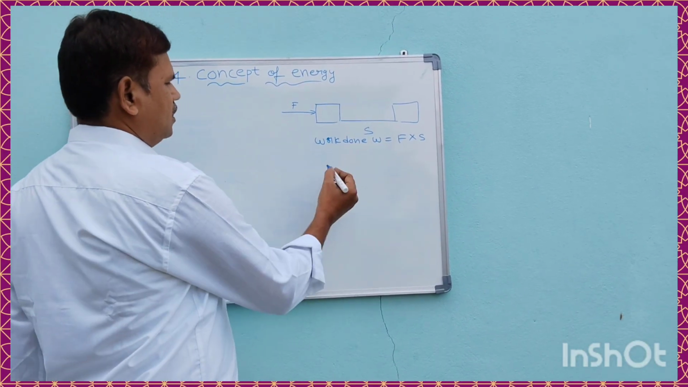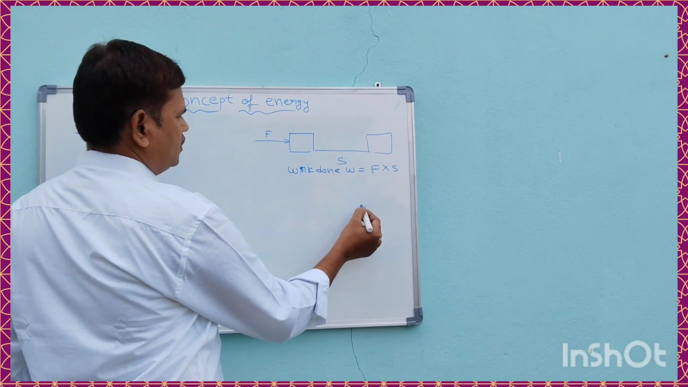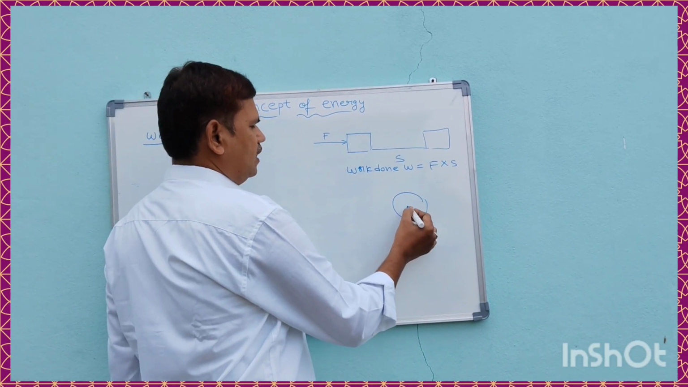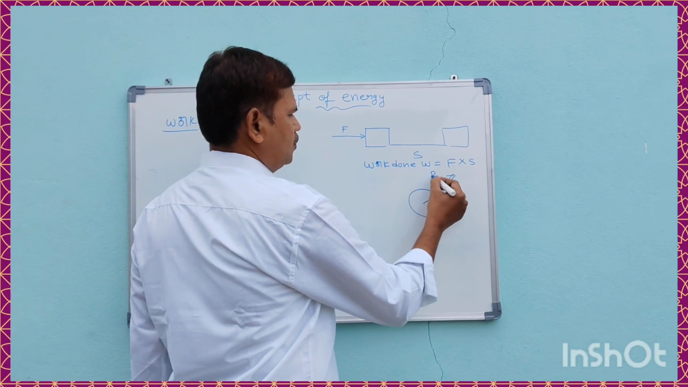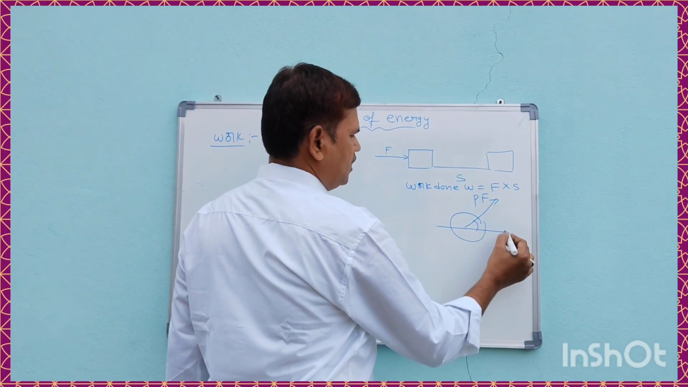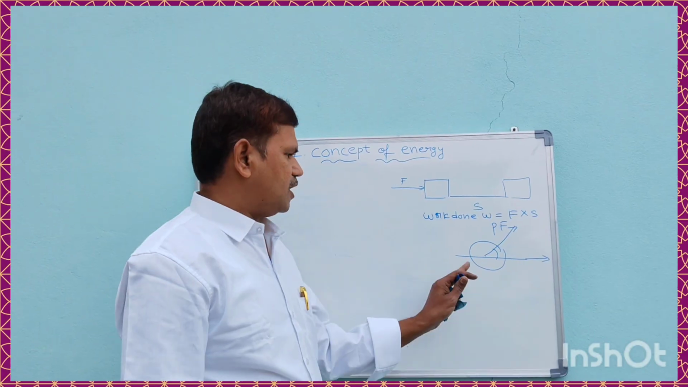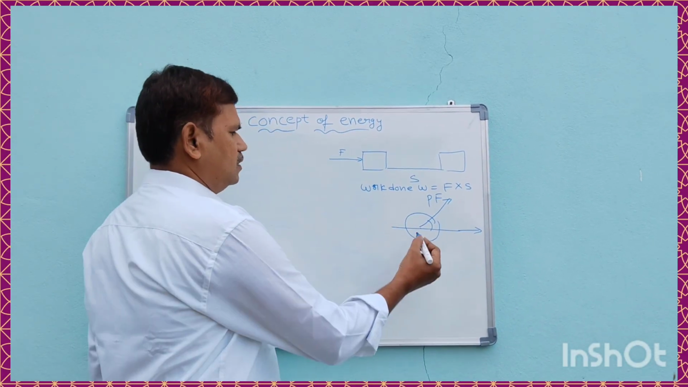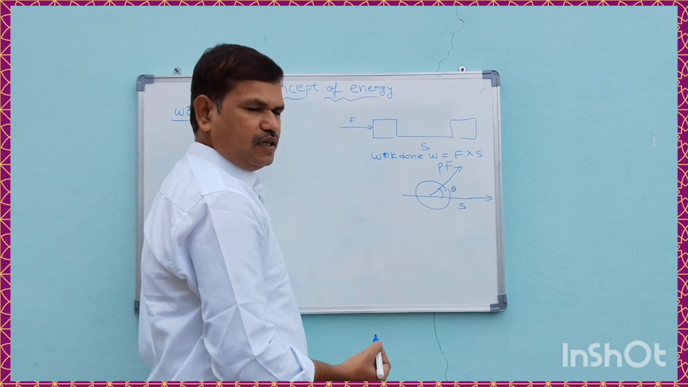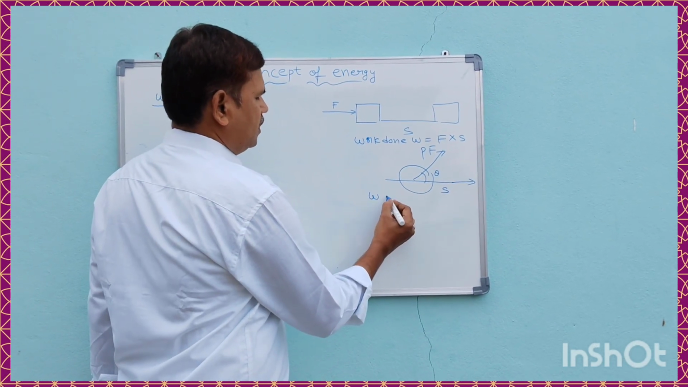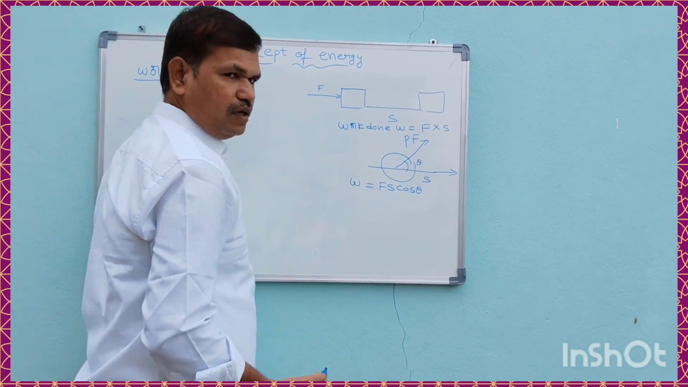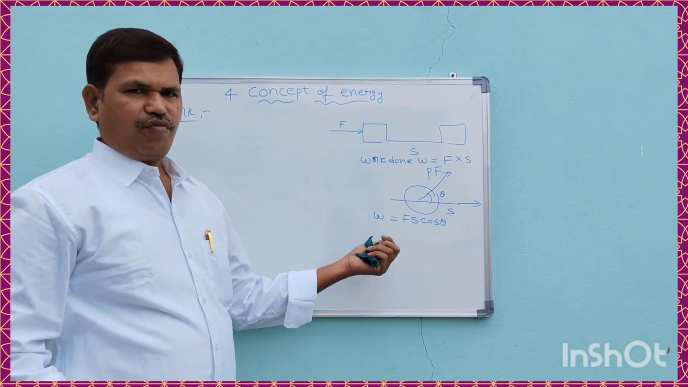displacement. Here, for example, if we consider a lawn roller, if a pulling force is applied on it with some angle theta, the displacement is in this direction. The angle between force and displacement is theta. Then work done can be written as Fs cos theta.